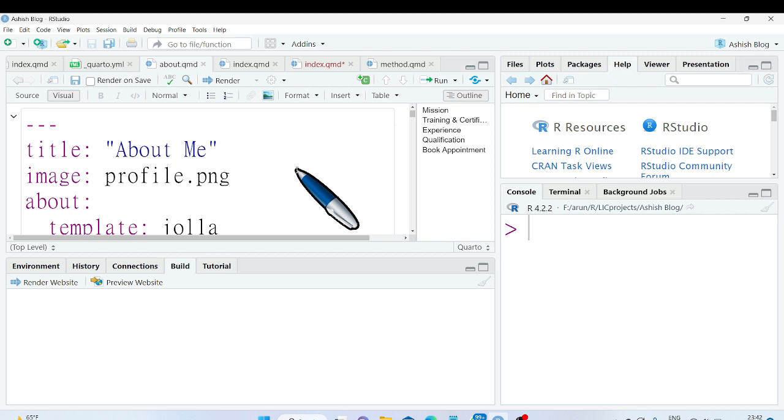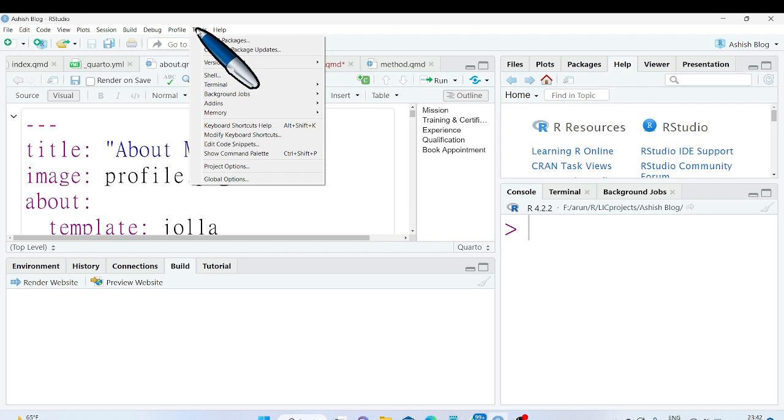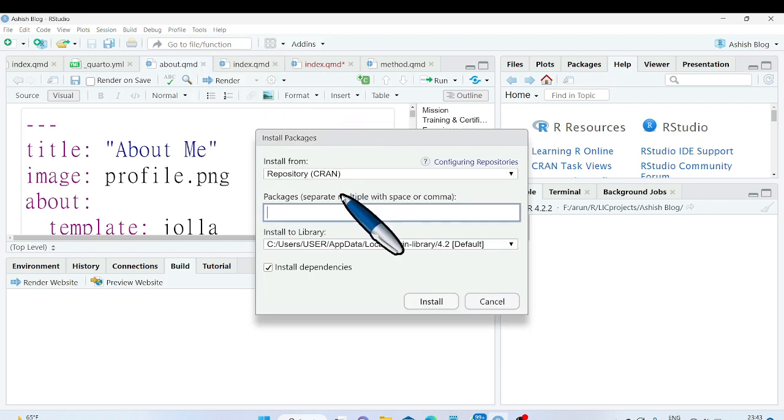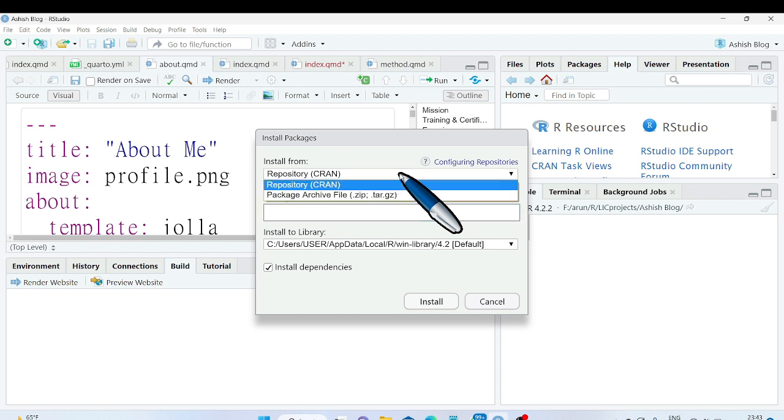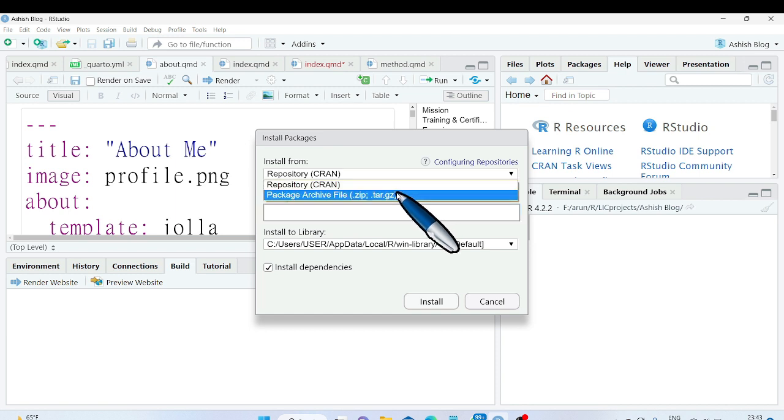One way to install library is to go to Tools tab, click on Install Packages. You will see this dialog box appears. Here you can select Install from Repository CRAN and Package Archive file.